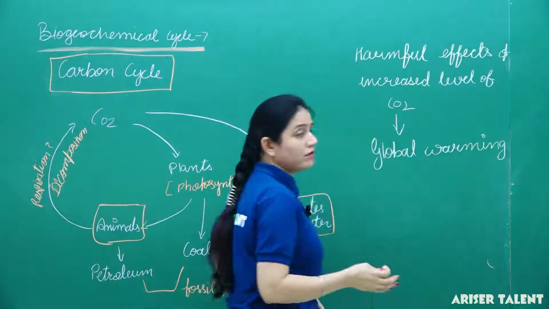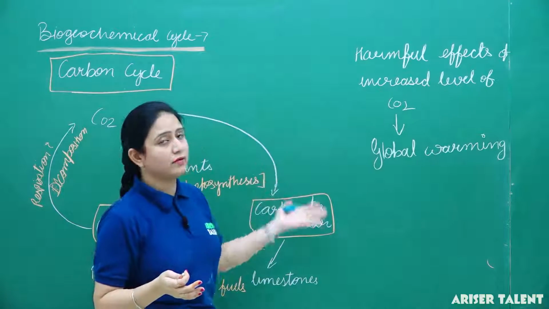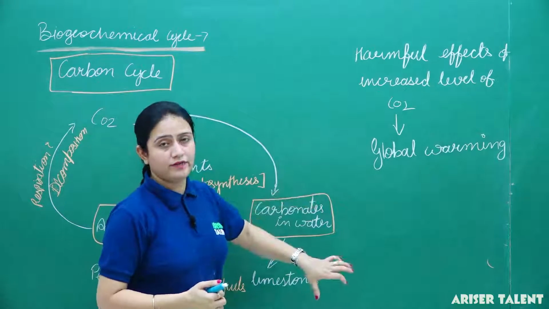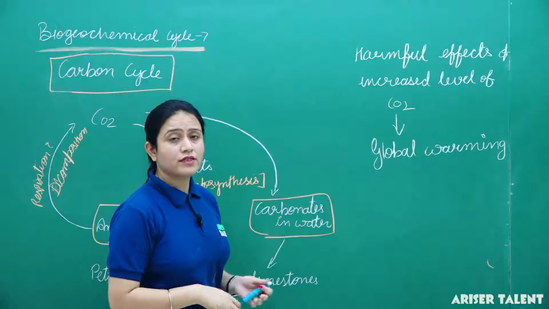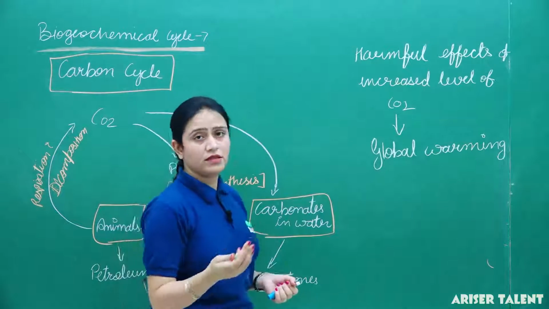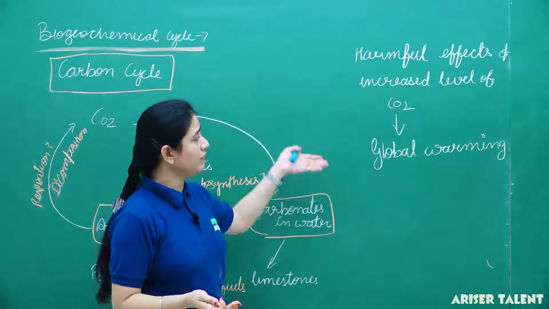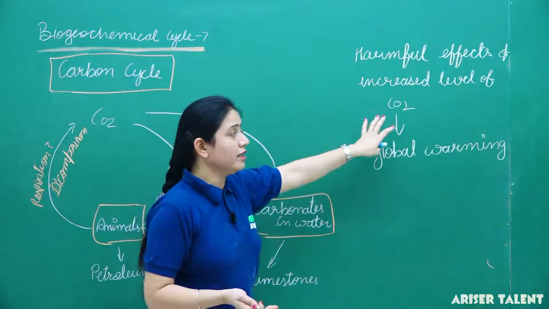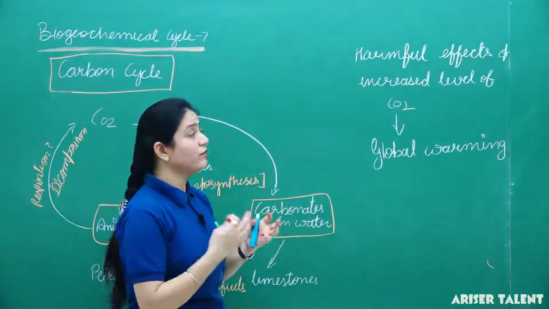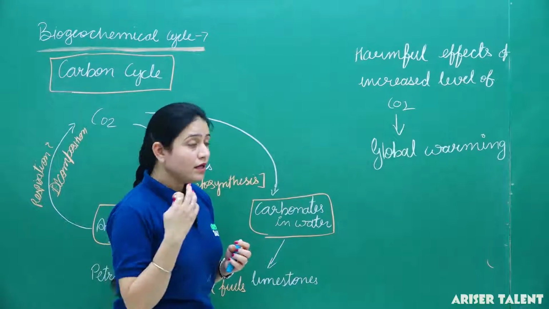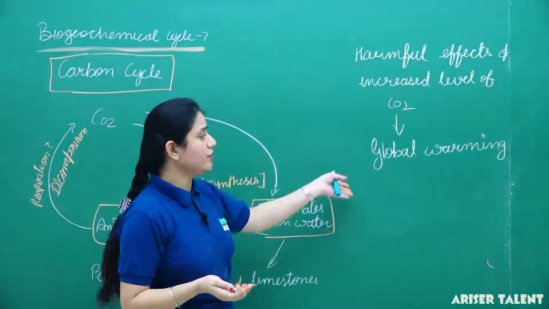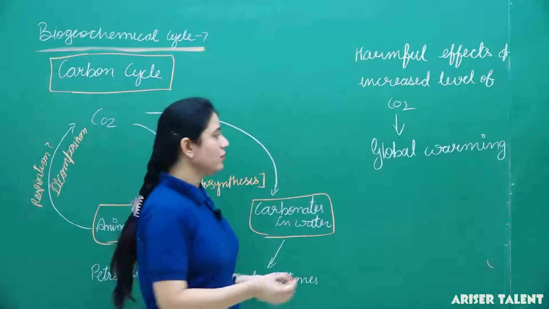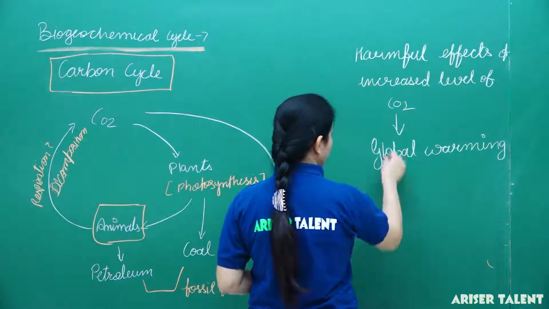First of all, how does the amount of carbon dioxide increase in the atmosphere? By human activities. As we use and burn more fuels, we release more carbon dioxide into the atmosphere, and as we know, it is already a greenhouse gas. Once the amount of greenhouse gas increases, it will affect the earth's atmosphere and cause global warming. So what is global warming?